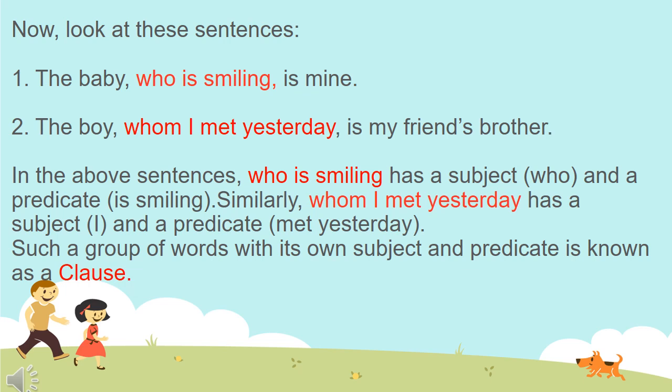Now students, in the above sentences, "who is smiling" has a subject, that is "who", and a predicate also, that is "is smiling". Similarly, "whom I met yesterday" has a subject, that is "I", and a predicate, that is "met yesterday". So students, such a group of words with its own subject and predicate is known as a clause.